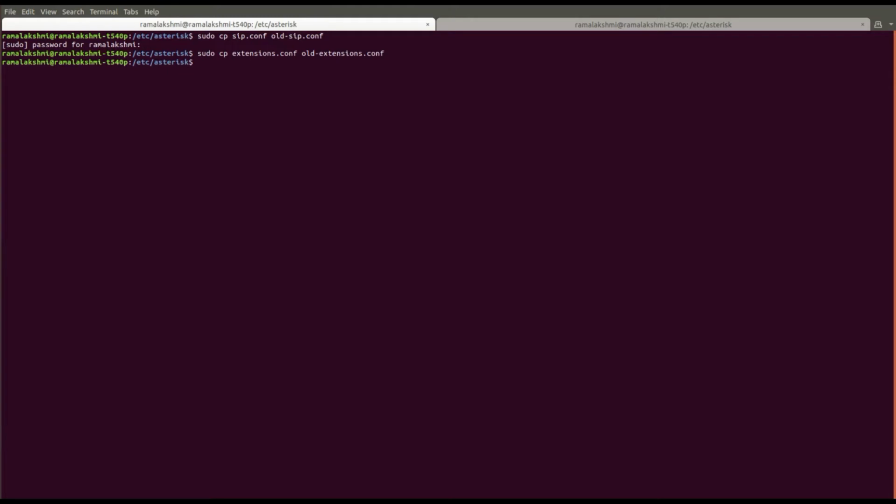Now let's configure files in Asterisk Server. Start configuration by locating sip.conf file.